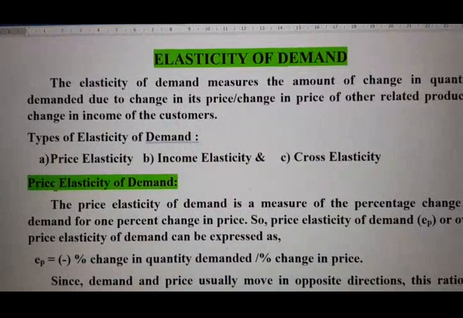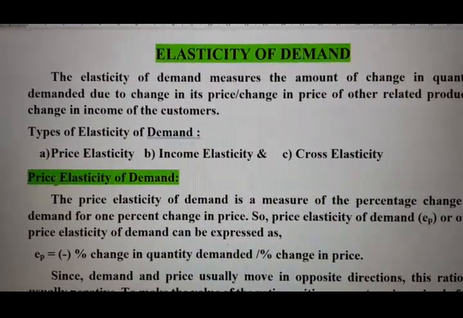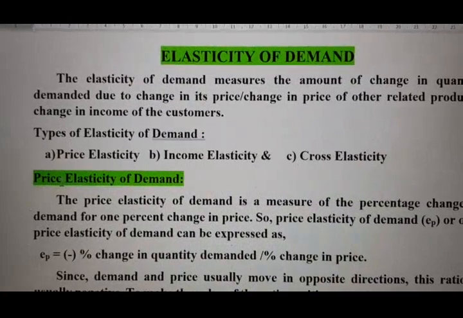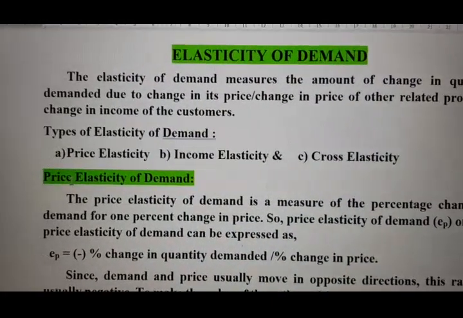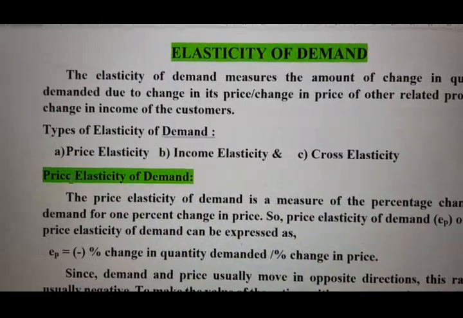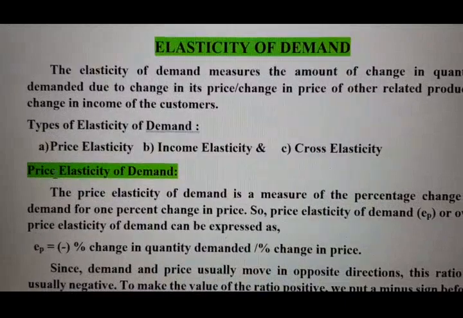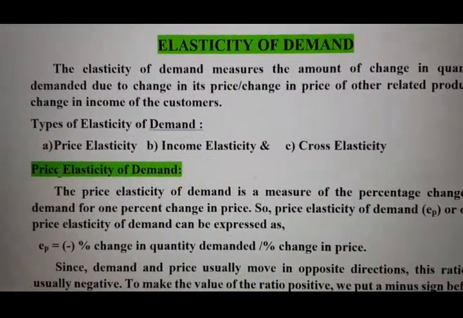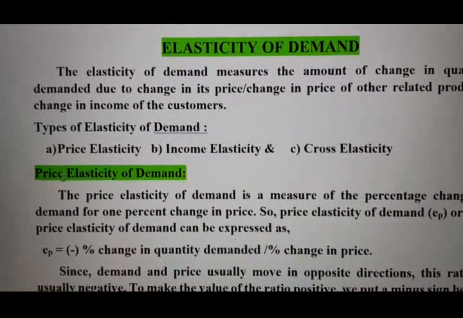Now see, have you seen a rubber band? That means what we call a garter. These rubber bands are elastic, because if you stretch a rubber band it will be stretched, and if you release it, it will again come to its earlier shape. Like that, demand is also elastic.